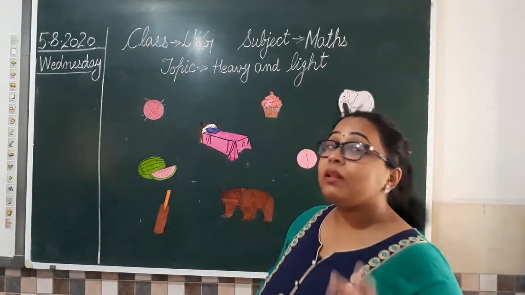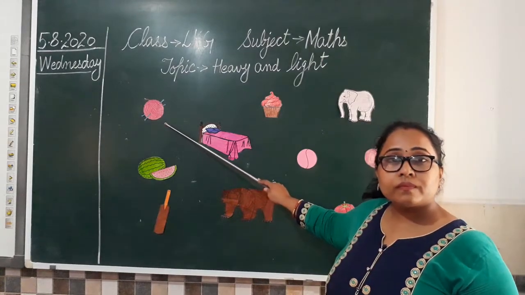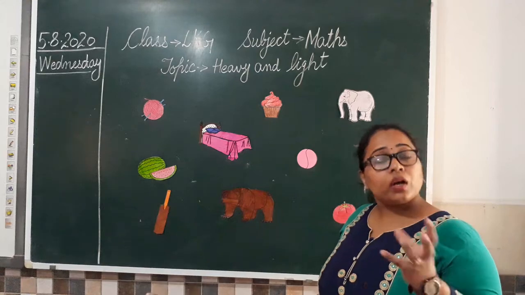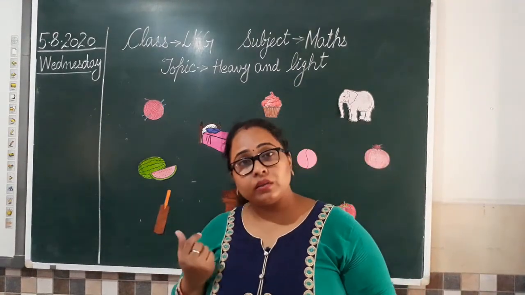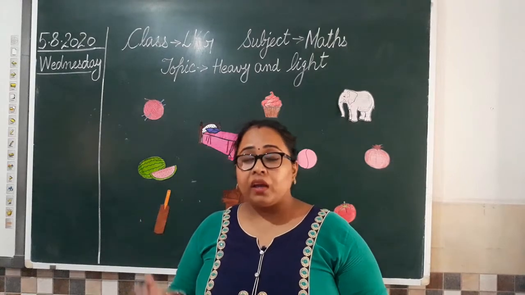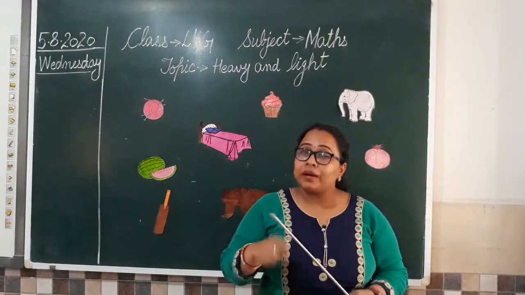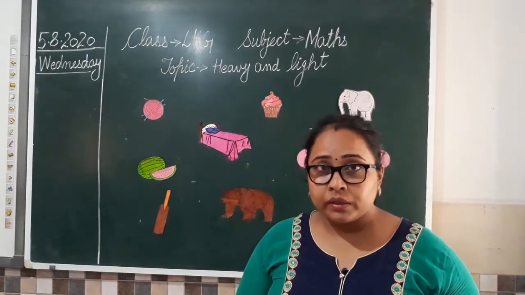Now we have some light objects also. Like what is this? It's a yarn, wool yarn. ऊन का गोला? Yes, it is very light in weight. आप उसको उठा सकते हो? You can pick it up. If mama says, give me that yarn, मुझे वो ऊन दे दो, when mama is knitting a sweater, so you can easily pick and you can give it to your mother.